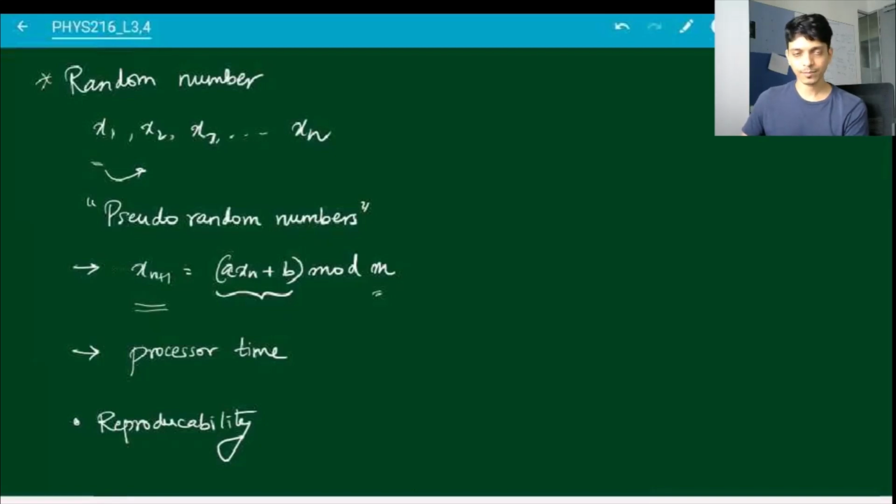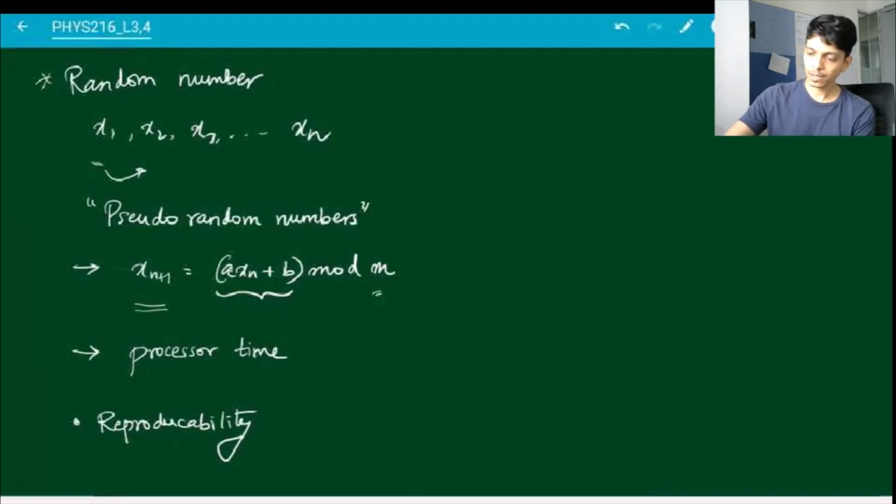So if you're finding a problem at some point, you can again generate the same set of pseudo-random numbers, change your program a little bit, again use the same set of pseudo-random numbers, then again change your program a little bit, and use the same set of pseudo-random numbers. That allows you to debug your program, allows you to find where there are some possible sources of errors. So pseudo-random numbers are good in that sense because they allow you to debug your program.